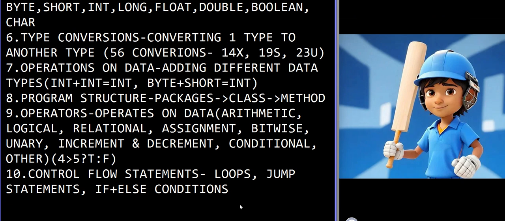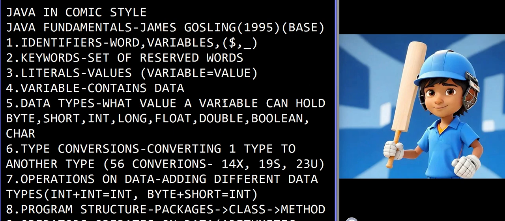So yes, that's it. We have completed part 1. I am not going deep into it. I am just revising the topics of Java fundamentals, or you can take it as a mind map for quick revision.